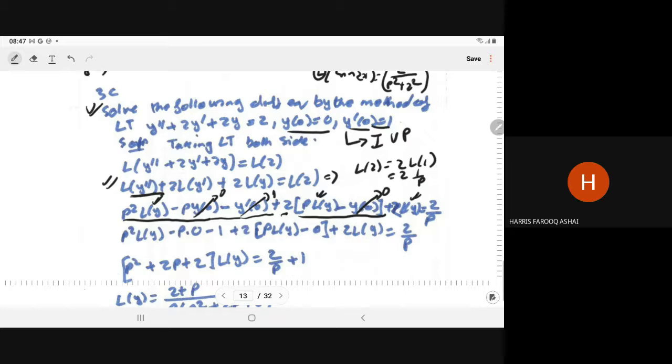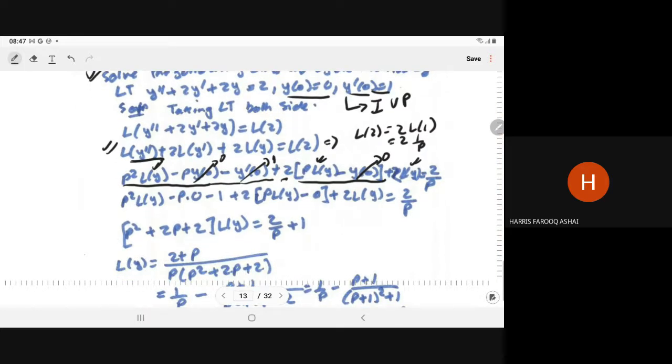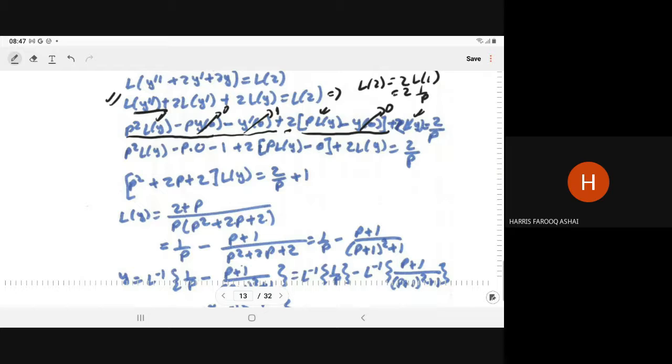So we have p square L of y minus p into 0 minus 1 plus 2 into p L of y minus 0 plus 2 into L of y is equal to 2 upon p, or p square plus 2p plus 2 into L of y is equal to 2 upon p plus 1.